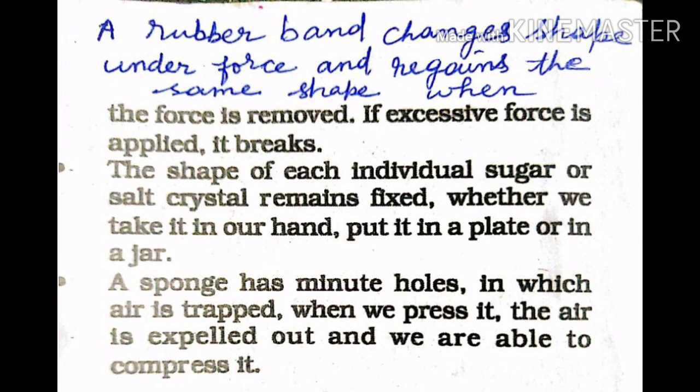A rubber band changes shape under force and regains the same shape when the force is removed. If excessive force is applied, it breaks. The shape of each individual sugar or salt crystal remains fixed, whether we take it in our hand, or put it in a plate. A sponge has minute holes in which air is trapped. When we press it, the air is expelled out.